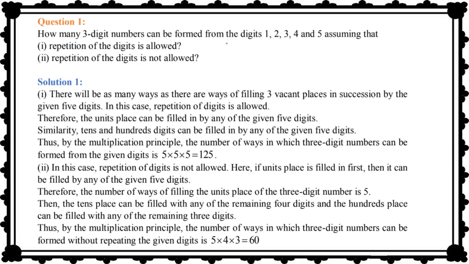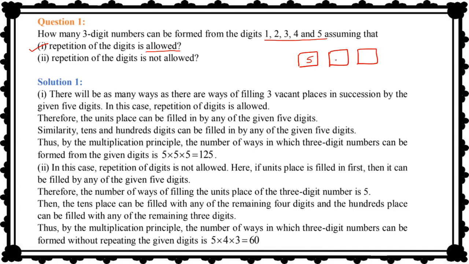How many 3-digit numbers can be formed from the digits 1, 2, 3, 4, 5? We have to form 3-digit numbers, right? We have to fill these 3 places. Assuming that in the first part repetition of the digits is allowed. So for the first place, how many choices do we have? For the first place, we have 5 choices. We can take any number 1, 2, 3, 4 or 5. But here they are saying repetition is allowed. Let's say we have taken 1.